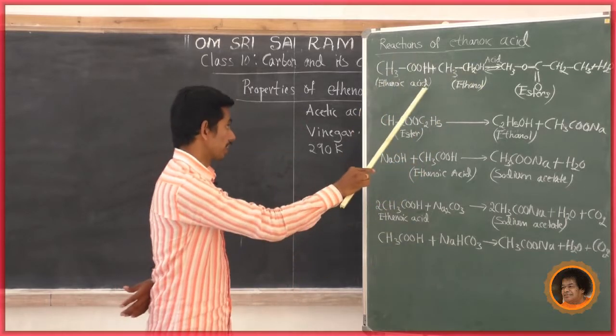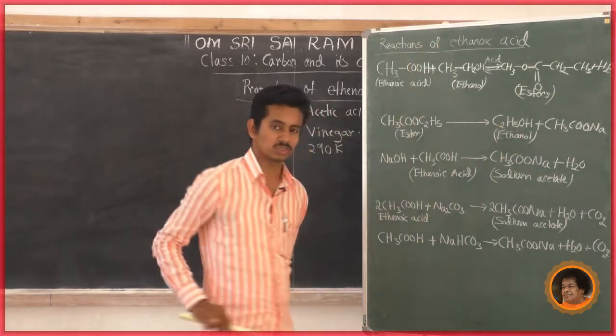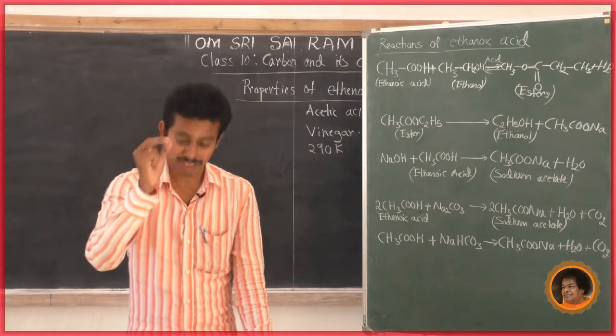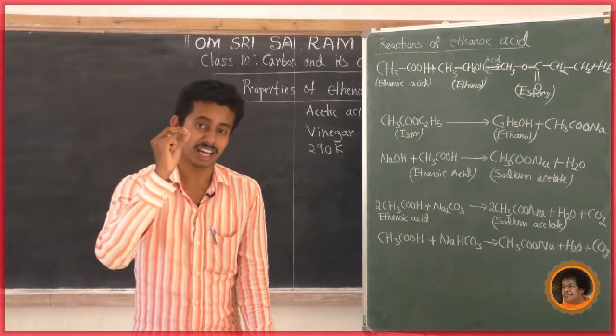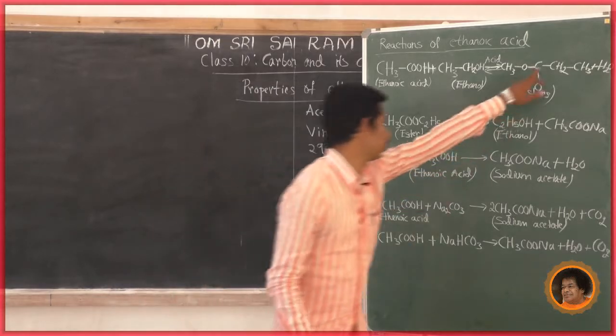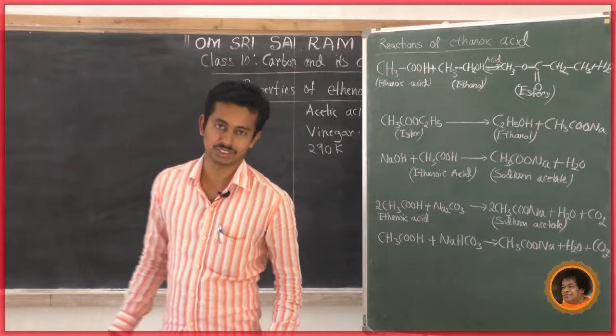Now ethanoic acid reacts with ethanol. It gives esters. What are esters? Naturally occurring fats and oils contain esters. What is the functional group of these esters? COO is the functional group of esters.